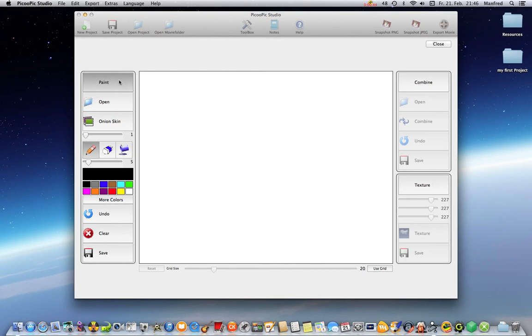In the paint unit, you can paint pictures. Here are the tools: the pencil tool, the eraser, and the fill tool.